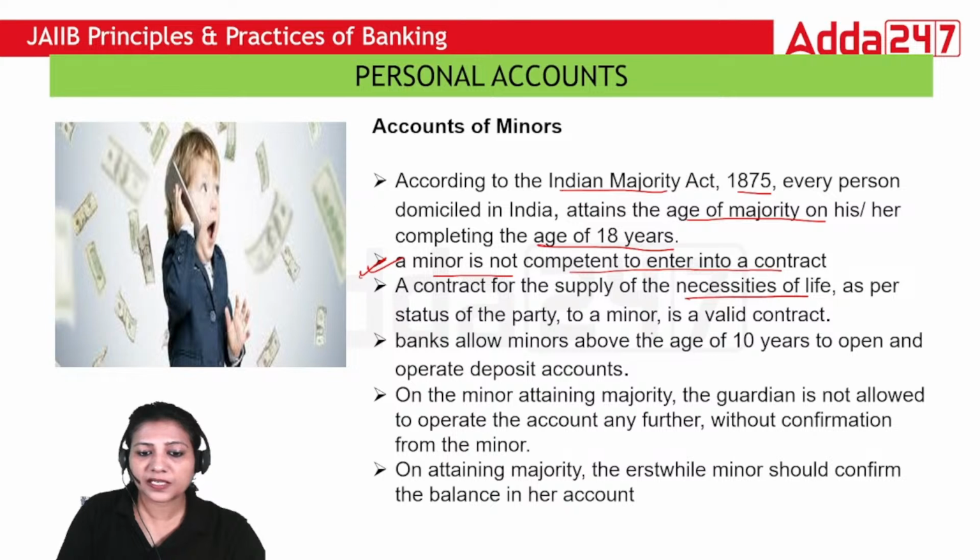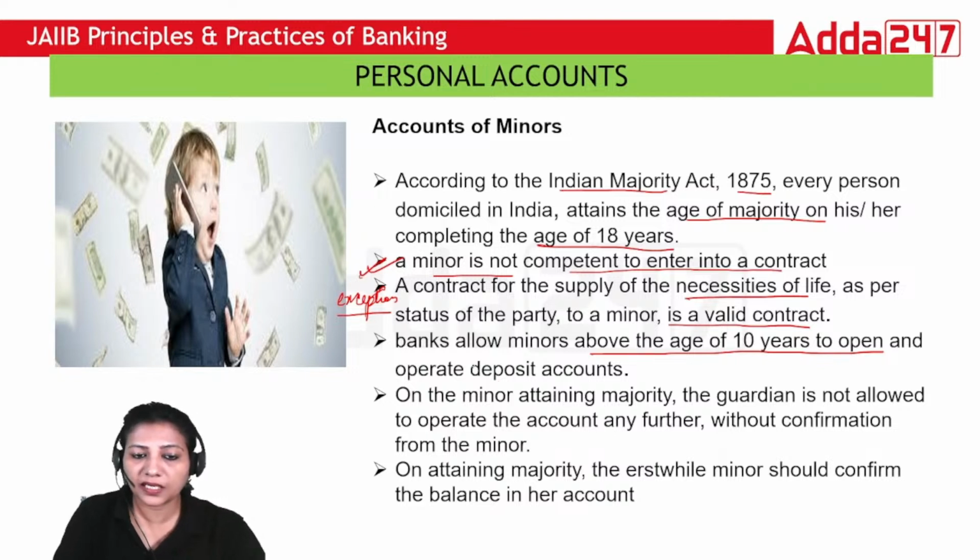So as per the status of the party, a minor's contract is valid in this exceptional case. Banks allow a minor above the age of 10 years to open and operate a deposit account. So any minor who is above 10 years of age and can sign their documents, we can open their account as a banker, and below 10 years of age, they can open their account as a joint account with their natural guardian.